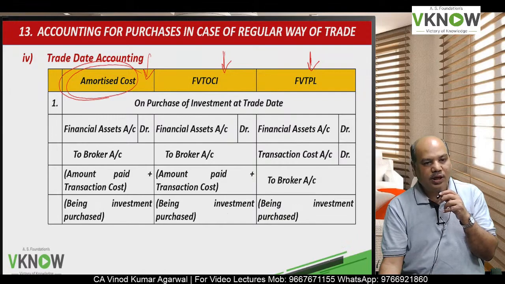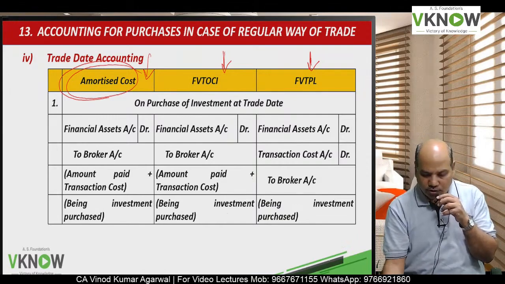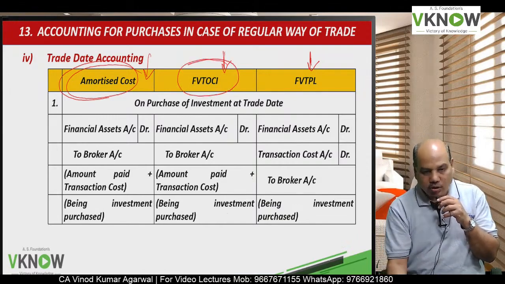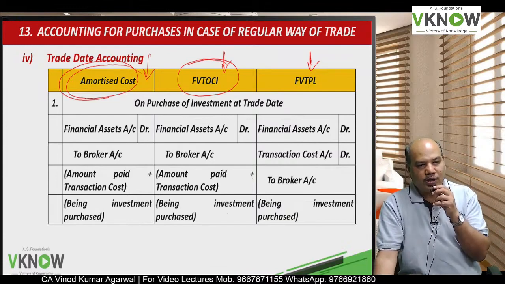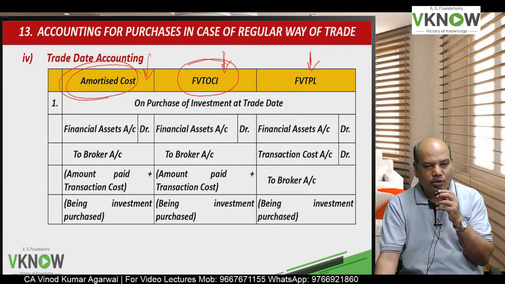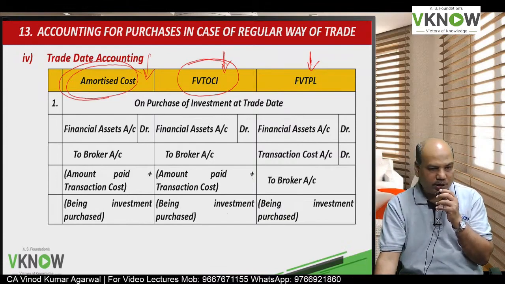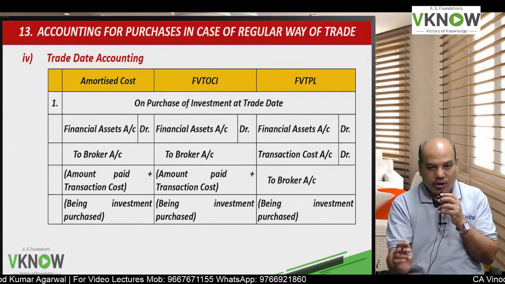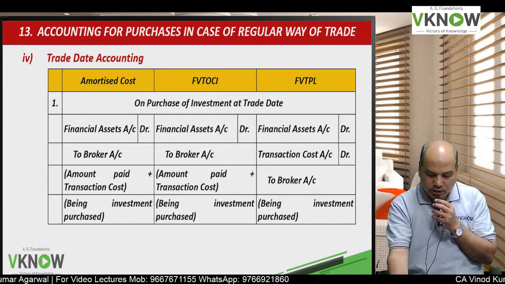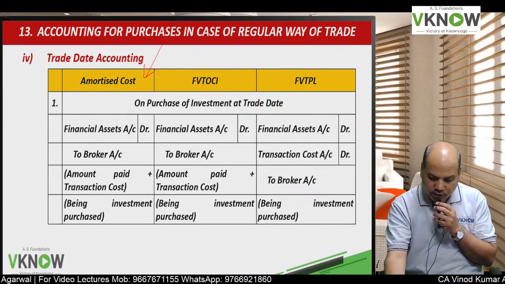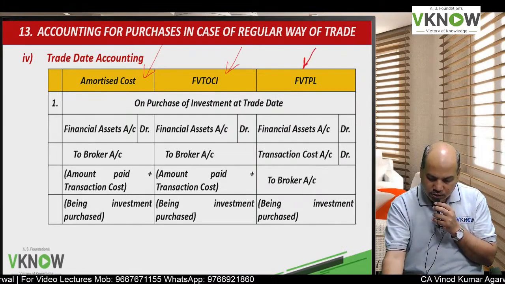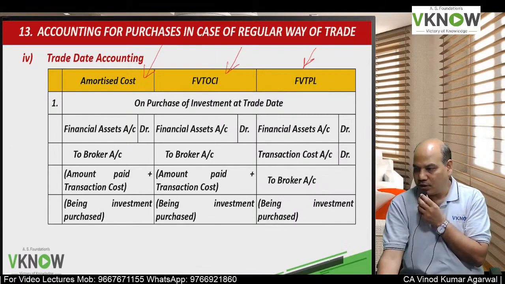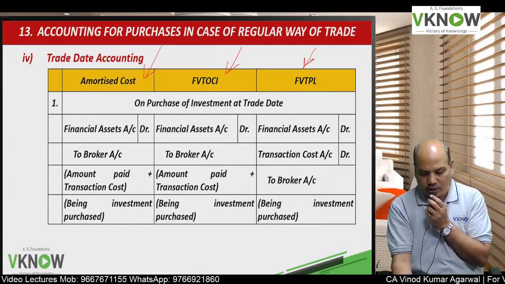Then it can be classified as amortized cost, or any debt or equity instrument can be classified as FVT OCI or FVTPL. So we will discuss our accounting in case of regular way of trade in 3 columns: if it is amortized cost, if it is FVT OCI, or if it is FVTPL.